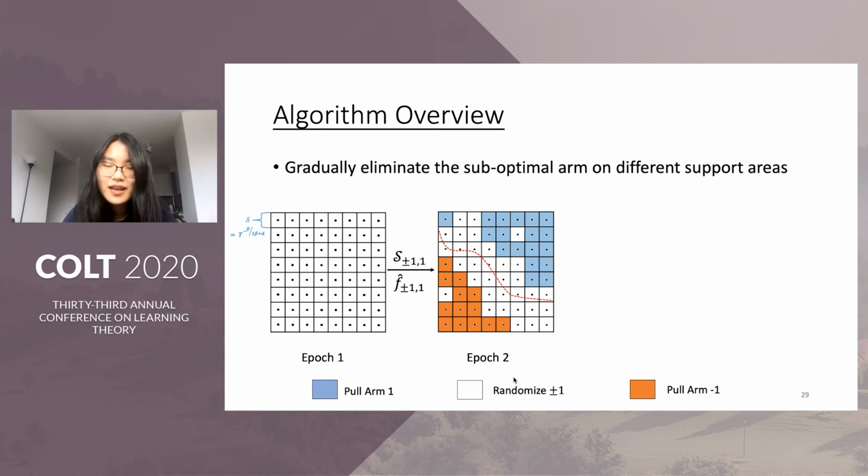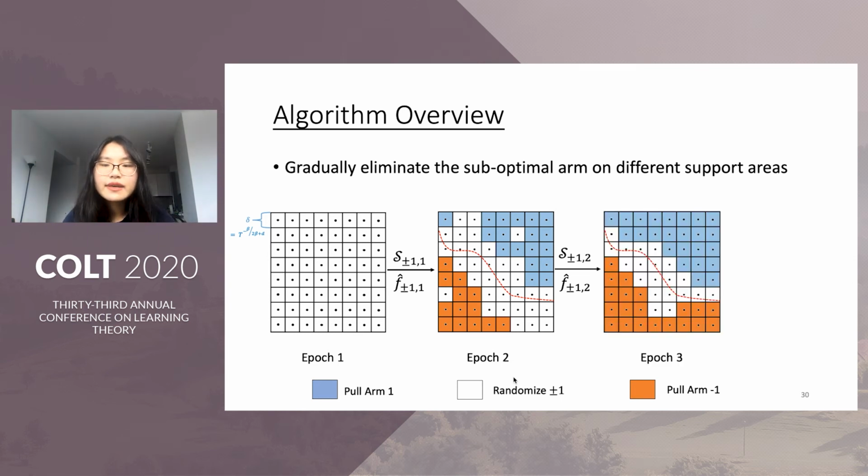Also, there are somewhat cubes where our current estimators aren't sure which arm is better, so we pull each arm with equal probability in epoch 2 if xt falls into these white cubes. As we get more samples and more accurate estimators, we can gradually eliminate the suboptimal arm in more white cubes and push them into colored regions. So that's the high-level idea. There are only two remaining questions. So first, how to define the epoch structure? And second, how to estimate the decision regions at the beginning of each epoch.